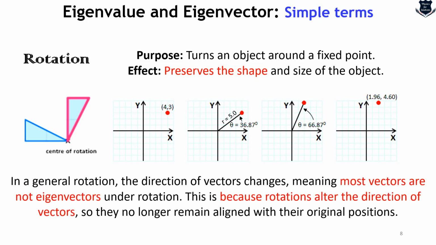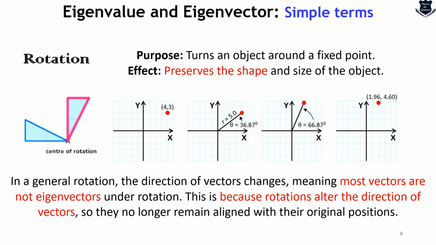So in general, now you can read that in rotation the direction of the vector changes, meaning most vectors are not eigenvectors. We'll come later to what an eigenvector is. I mean to say, because they are not eigenvectors, that means something which does not remain constant. Obviously, in the case of a rotation, the vector changes. Why is this? Because rotations alter the directions of vectors, so they no longer remain aligned with their original position.